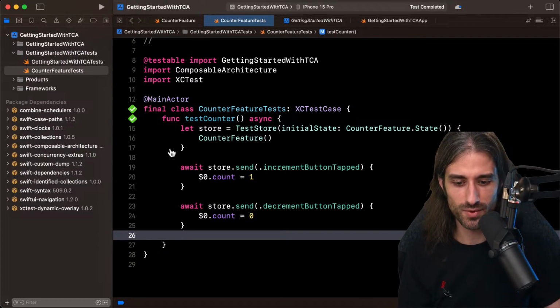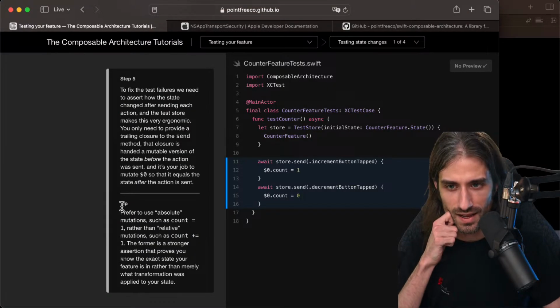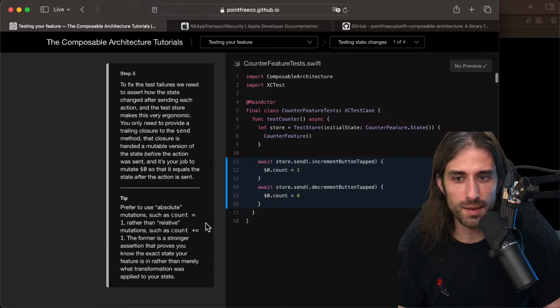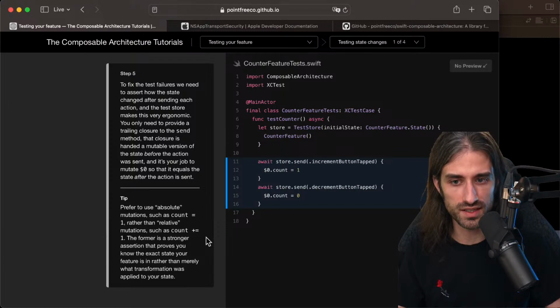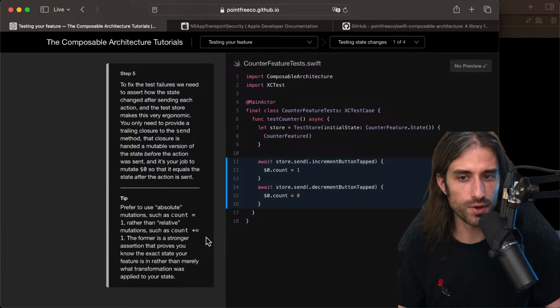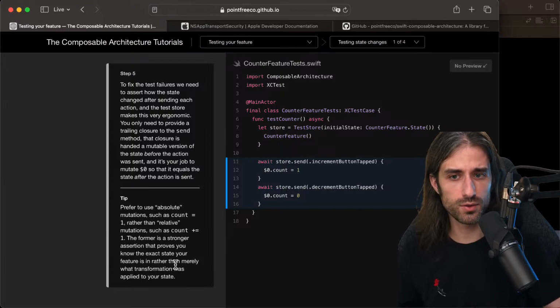Perfect. So let's see what's next in the tutorial. Oh, we have a tip. Prefer to use absolute mutations such as count equal 1 rather than relative mutations such as count plus equal 1. Exactly the point I was mentioning before. The former is a stronger assertion that proves you know the exact state your feature is in rather than merely what transformation was applied to your state. Because that's a very good thing.